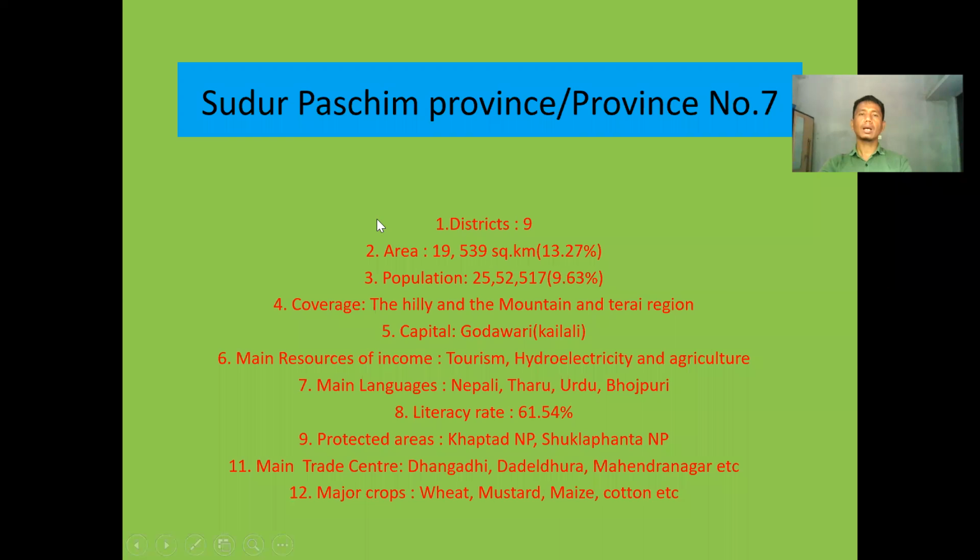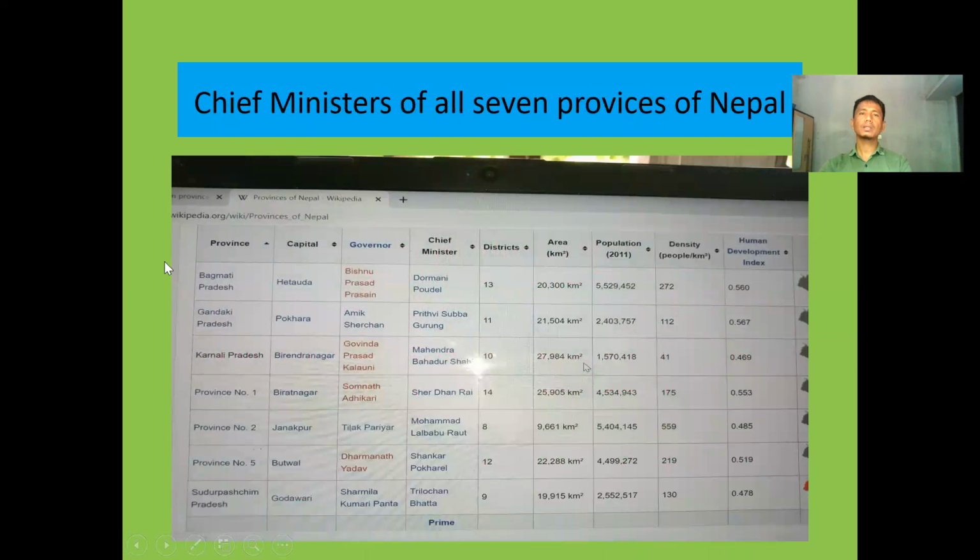Finally, I could complete the lesson. Look, here's some information I have brought for you. Who is the Chief Minister of Bagmati province? Dormani Poudel. Yes. Similarly, who is the Chief Minister of Gandaki province? Look here. Prithvi Subba Gurung. Before he was, now Krishna Chandra Nepali Pokhrel is the new chief minister of this Gandaki province. Now, Karnali province chief minister name is Mahendra Bahadur Shahi, and province number 1 there is Sherdhan Rai.